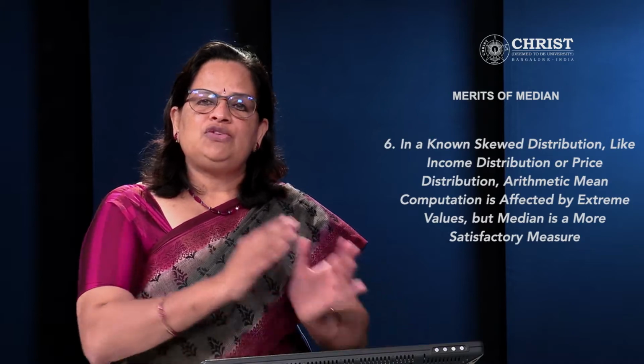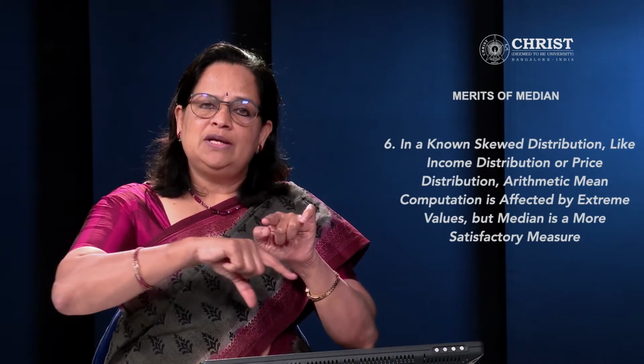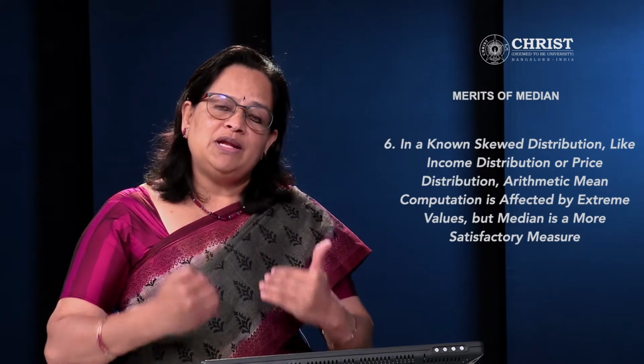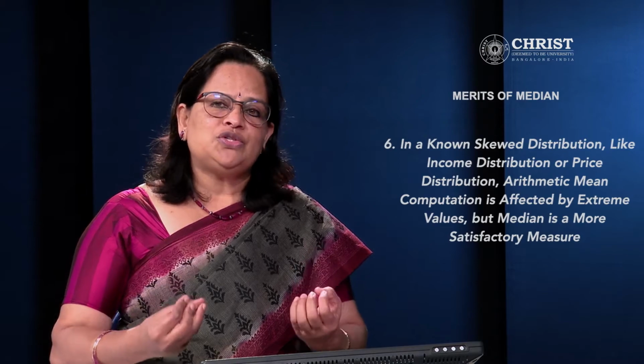it will be skewed to the left or skewed to the right. The normal bell-shaped curve changes position, with skewness either to the left or to the right. That is what is called a skewed distribution. For example, take income distribution or price distribution in India. In income distribution, only 1% are extremely rich people, and 40% of the people are living below the poverty line. So the distribution will definitely be skewed. Similarly, the price distribution of different items will be skewed. So arithmetic mean computation will be affected by extreme values, whereas median will give a more satisfactory measure.